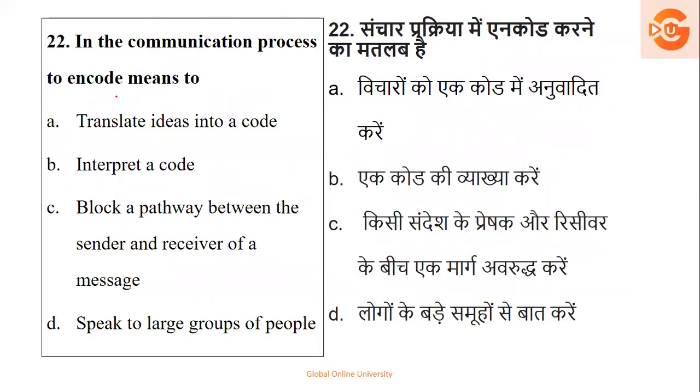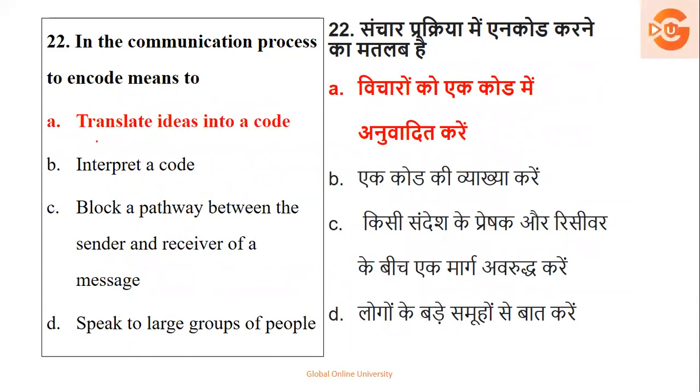Next, in the communication process, to encode means to translate the idea into code, to interpret a code, to block a pathway between a sender and a receiver, to speak to a large group. This and this cannot be an option. Now you have to decide. I have already given you a 50-50 option. Translate ideas into a code or interpret a code. So encoding means to translate an idea into a code. Now see, this type of question came in 3 to 4 different patterns to confuse you. So you have to be very, very careful. You know encoding is a symbol which is converted in the form to produce a message. That's how I have put all 4 questions in one. So it is basically translate the ideas into code.